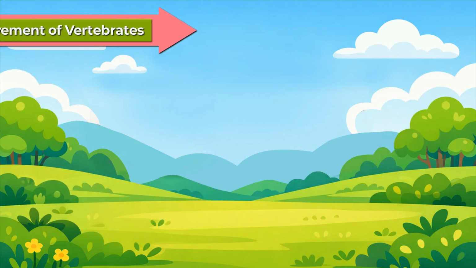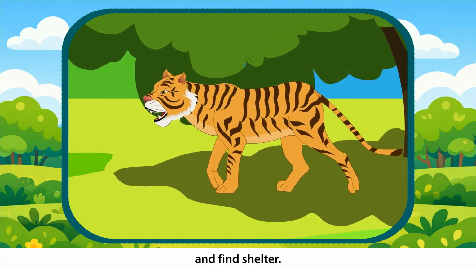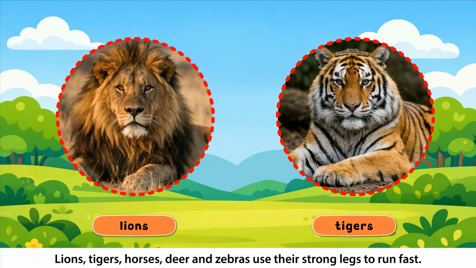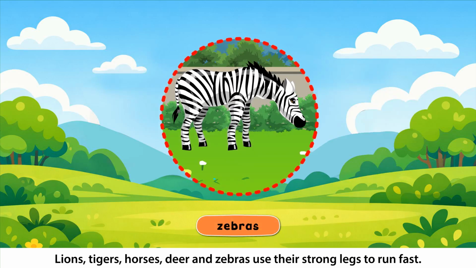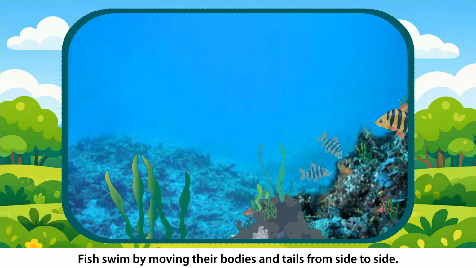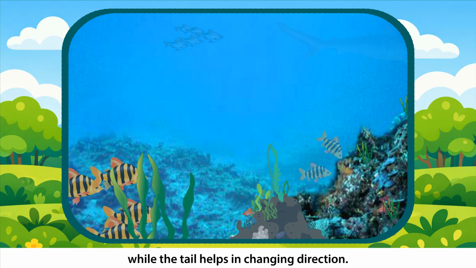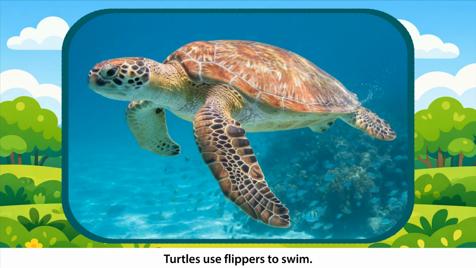Movement of vertebrates. Animals move from one place to another to find food, escape from enemies, and find shelter. Land animals move with the help of their limbs. Lions, tigers, horses, deer, and zebras use their strong legs to run fast. Rabbits and hares hop using their limbs. Fish swim by moving their bodies and tails from side to side. Their fins play a major role in swimming as they help in balancing, while the tail helps in changing direction. Frogs swim by kicking the water with their webbed legs. Turtles use flippers to swim.